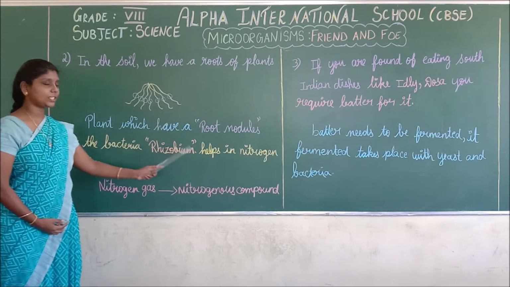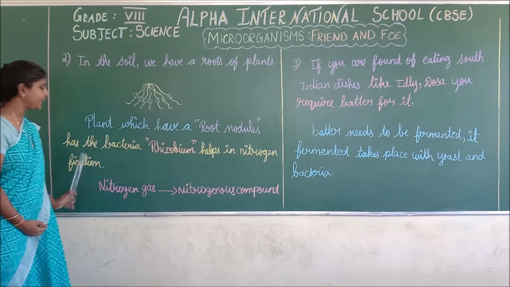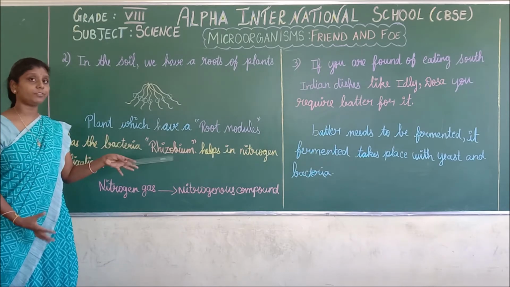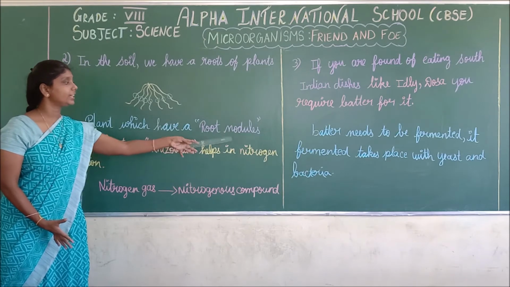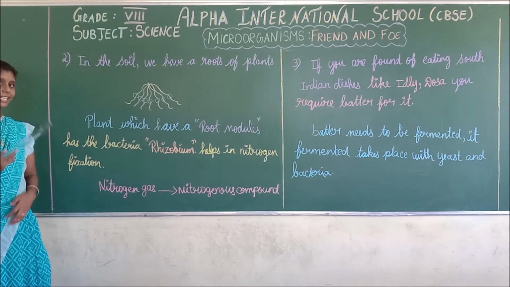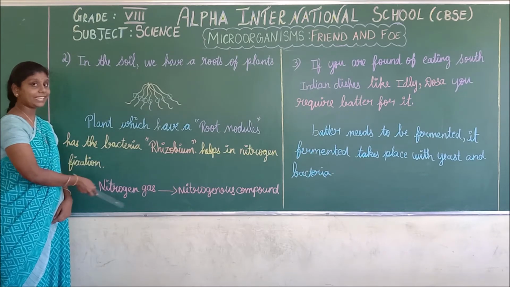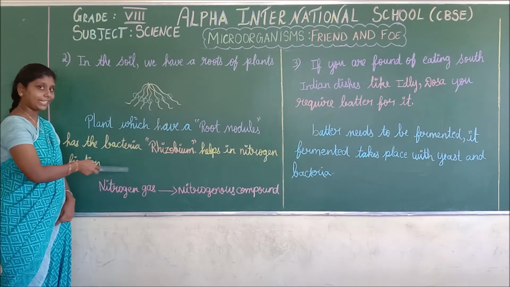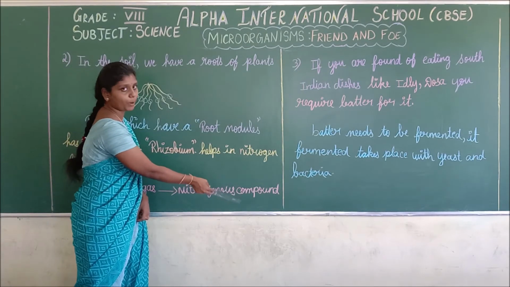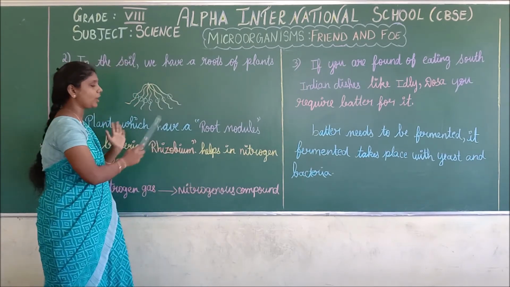Okay. This Rhizobium helps in nitrogen fixation. This Rhizobium bacteria is helpful for what? It is helpful in nitrogen fixation. What is nitrogen fixation? In the atmosphere, there is a lot of nitrogen gas present. The nitrogen gas will change into nitrogenous compounds and it will be useful for plants.